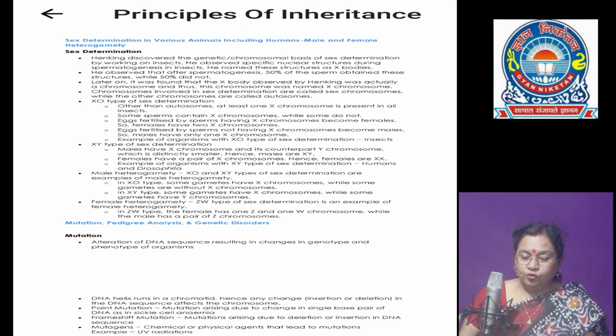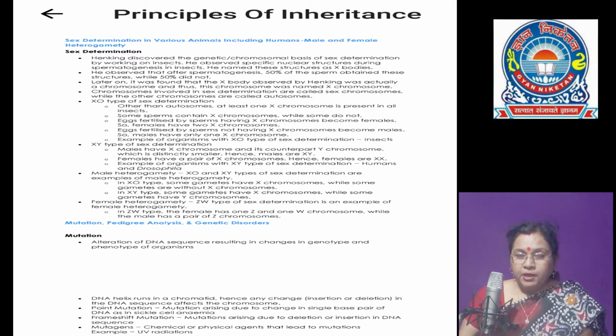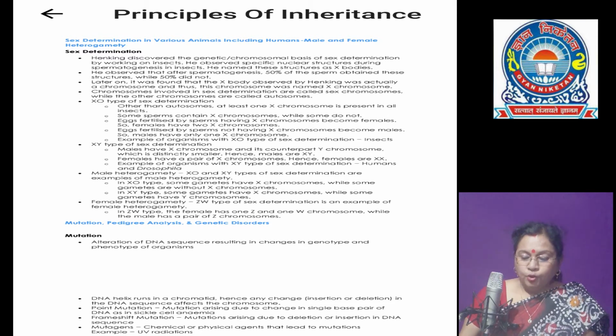50% Y chromosomes. During spermatogenesis in males, 50% X sperms are formed and 50% Y sperms are formed. But during oogenesis in females, only one type of gamete, with the X chromosome, is present in the ovum.